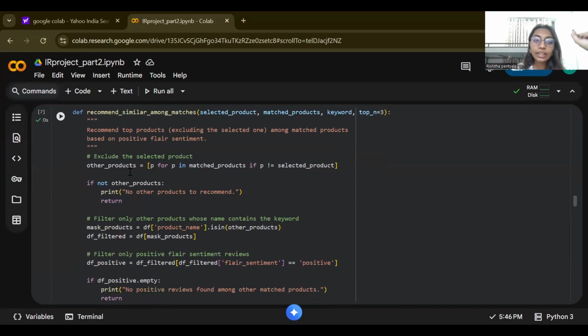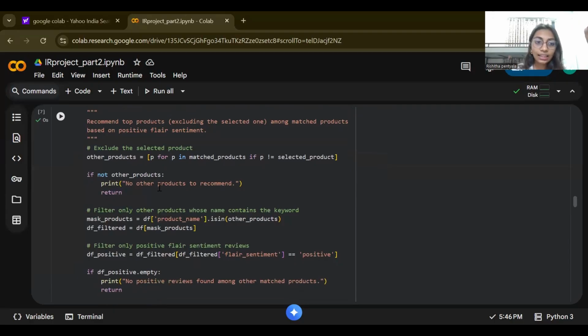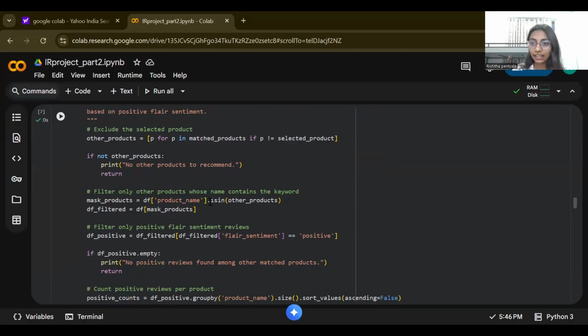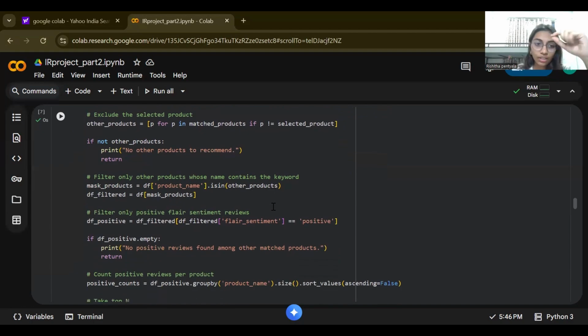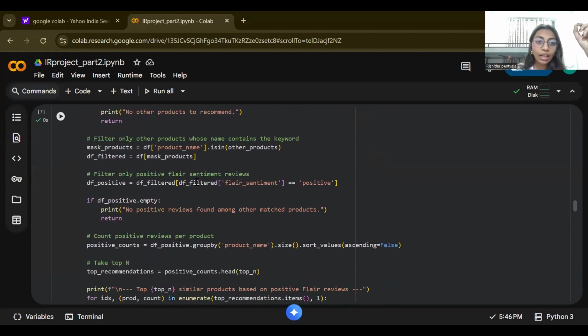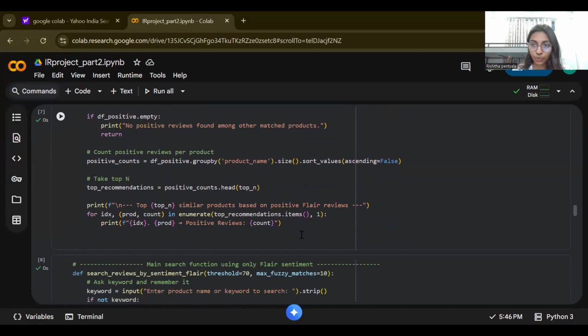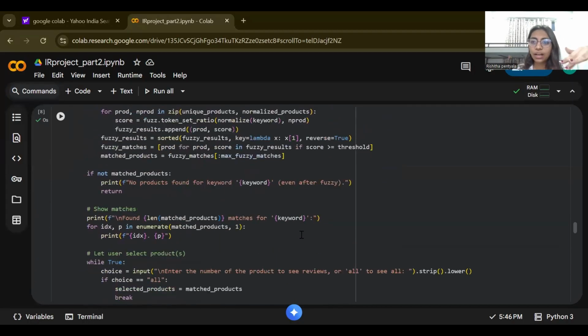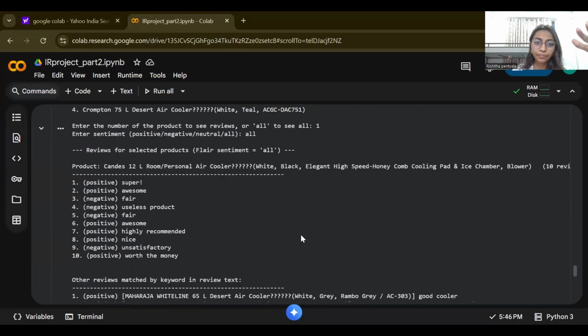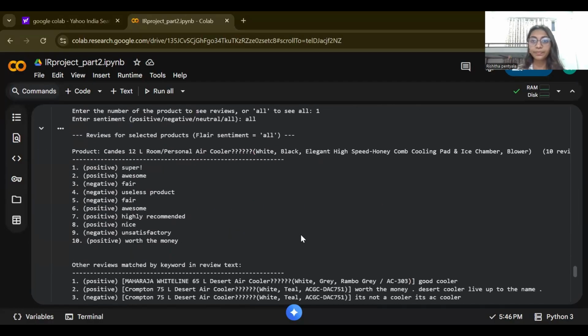What it is doing is taking all the other product names and checking in the dataset for the products that match those names, and then it is taking the number of positive reviews from each of them, and simply sorting based on the number of positive reviews, and that's how it is returning the recommendations. So this is the code. Thank you.